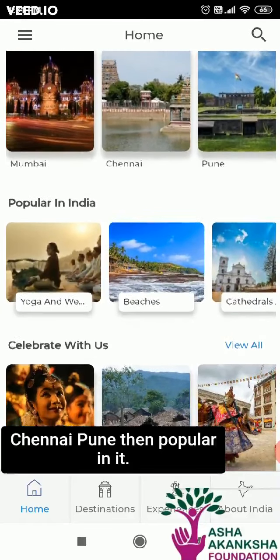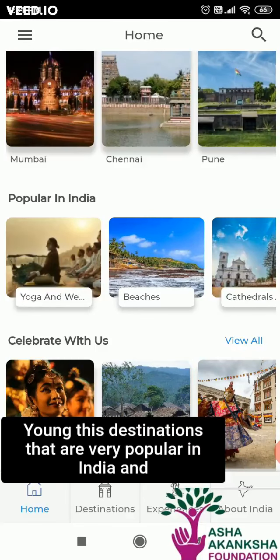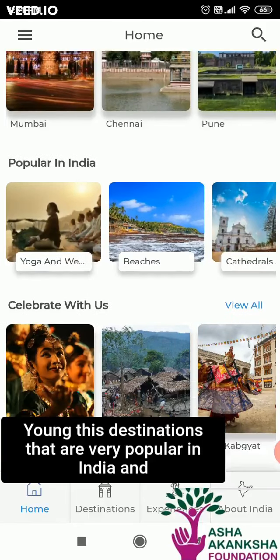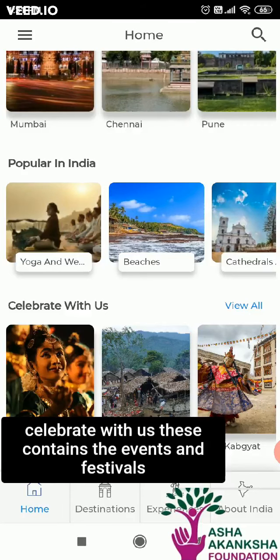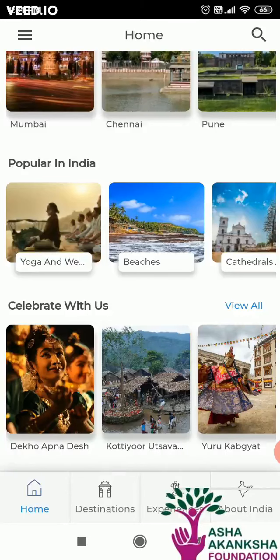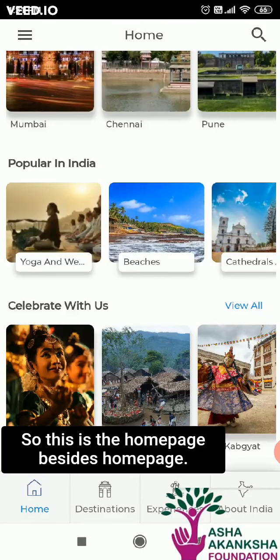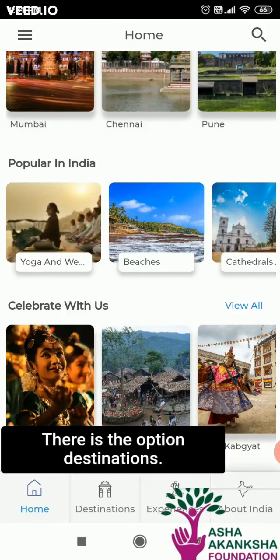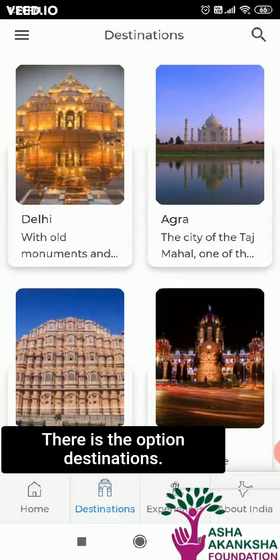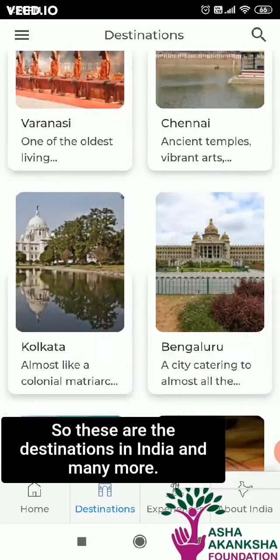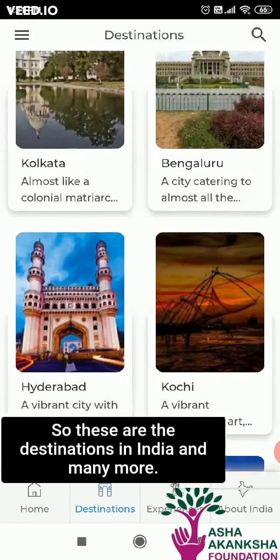Then popular in India, the destinations that are very popular in India. Then celebrate with us. These contain the events and the festivals of India. So this is the home page. Besides the home page, there is the option destinations. So these are the destinations in India and many more.